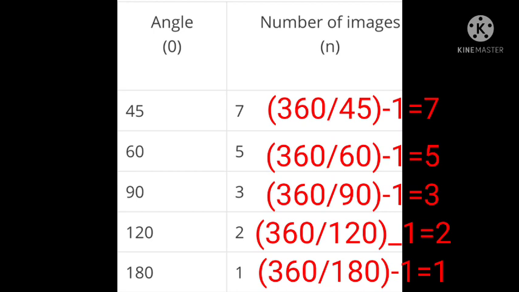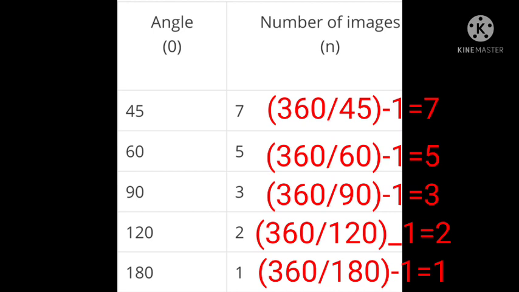We can see the calculation. For 45 degrees, N = 360/theta - 1, that is 360/45 - 1 = 8 - 1 = 7 images. The angle is 45, the number of images is 7. When the angle is 60, what is the number of images? 5. The calculation is 360/60 - 1, that is 6 - 1 = 5 images.